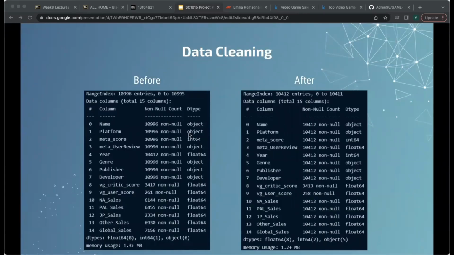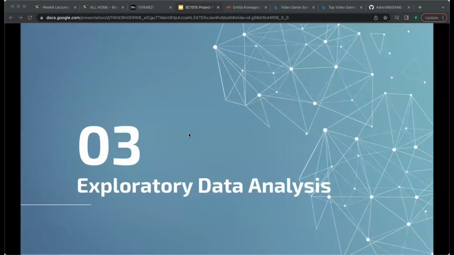After merging the datasets, we now process and clean the data. We assume the null values in sales regions mean there were no sales, so we replace them with zeros. Moreover, we dropped the rows with null year to help with plotting graphs later. We also converted the type of meta user review to float instead of object.